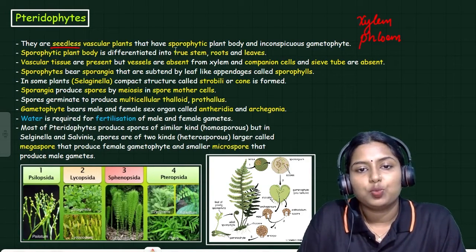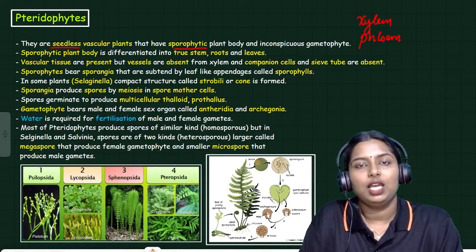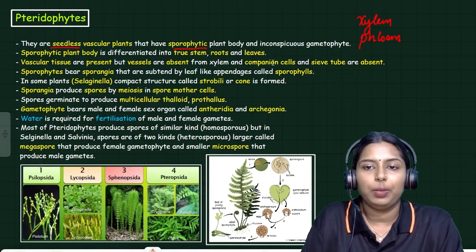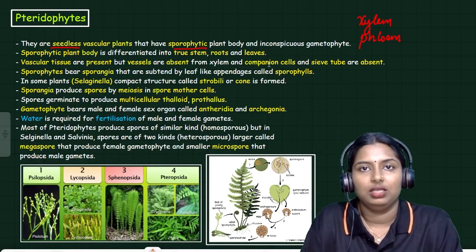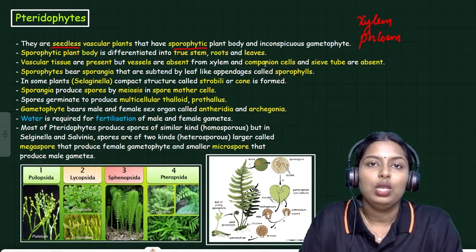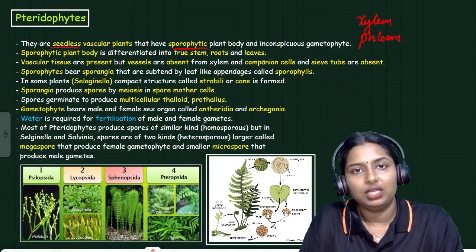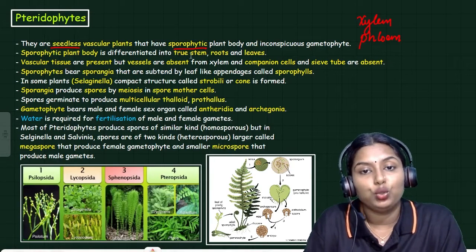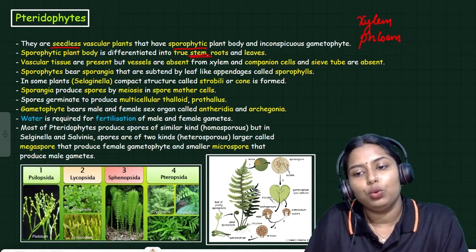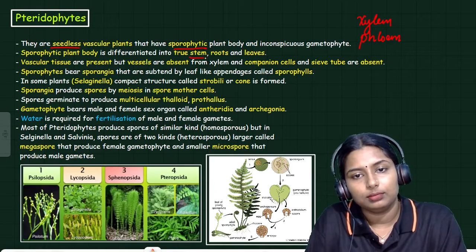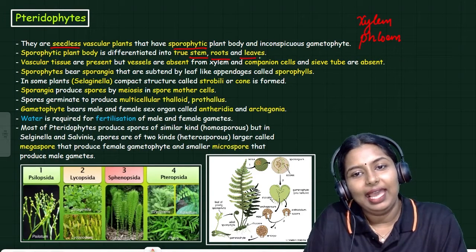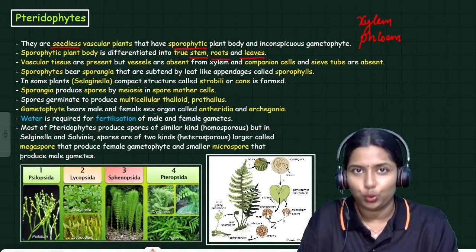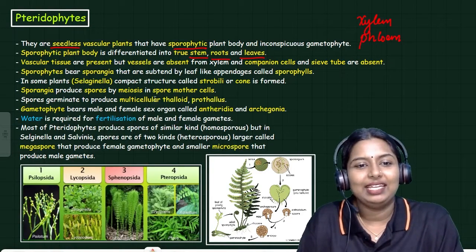The plant body is sporophytic, and the gametophytic plant body can be noticed, but it is very minute. The sporophytic plant body is differentiated into true stem, root, and leaves.